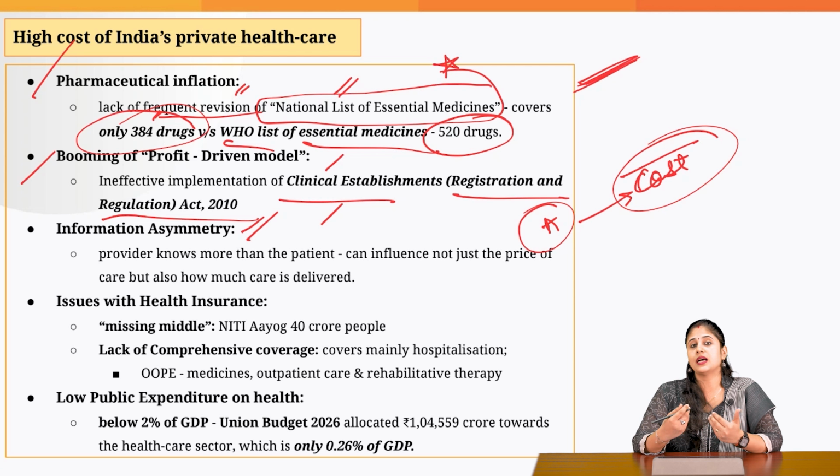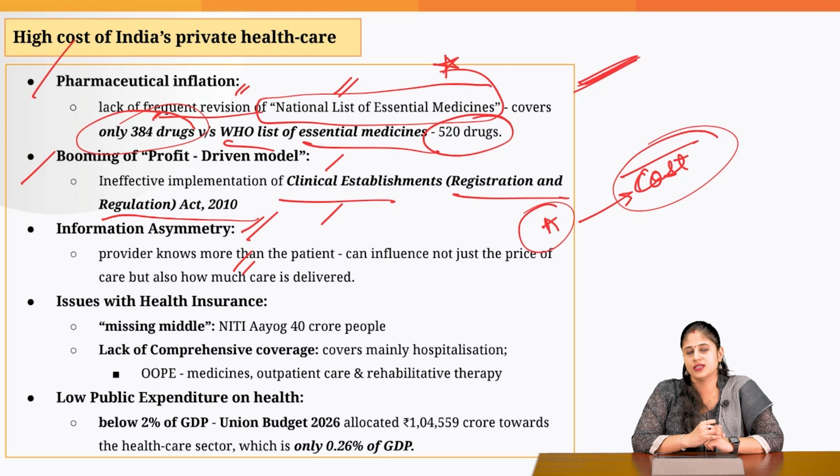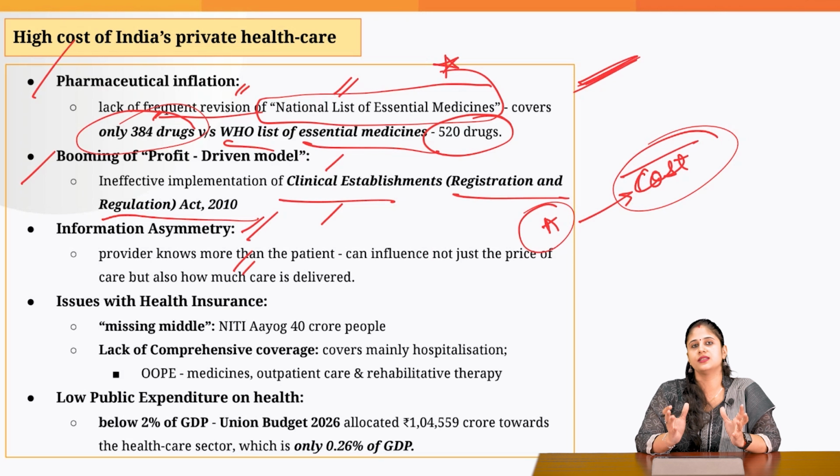That is the reason private hospitals continue to work on profit-driven models. Since you, being a patient, don't have an idea of what tests are required, that is exploited by the doctors. I am not talking about all the doctors, but this is majorly the situation taking place in the majority of private hospitals in India. Unnecessary C-sections are being conducted rather than normal deliveries, and unnecessary tests are being recommended by the doctors, which inflates your medical bill.